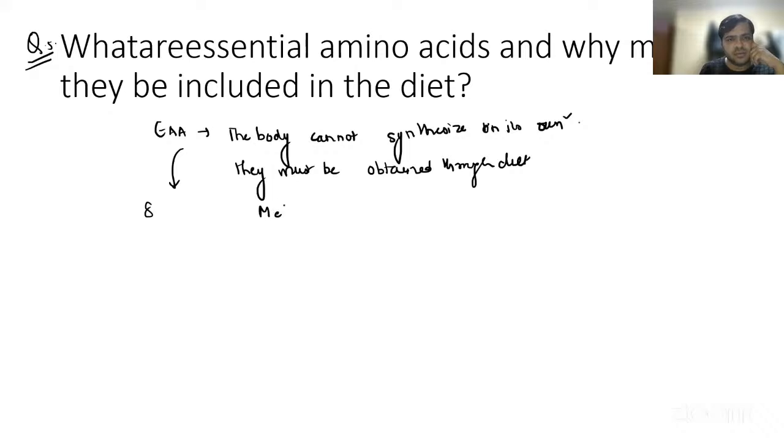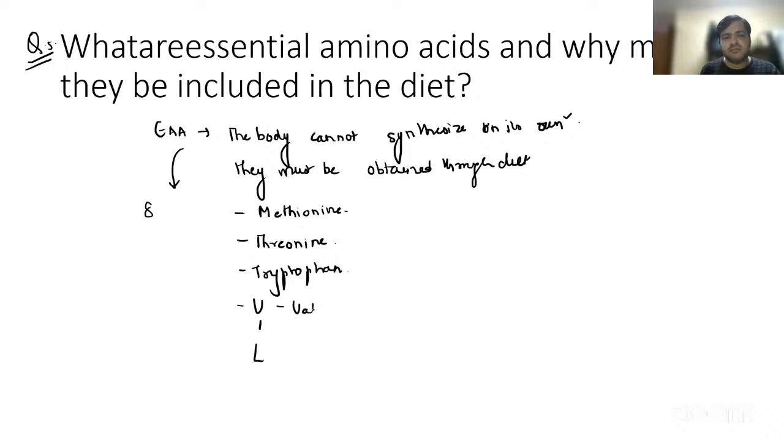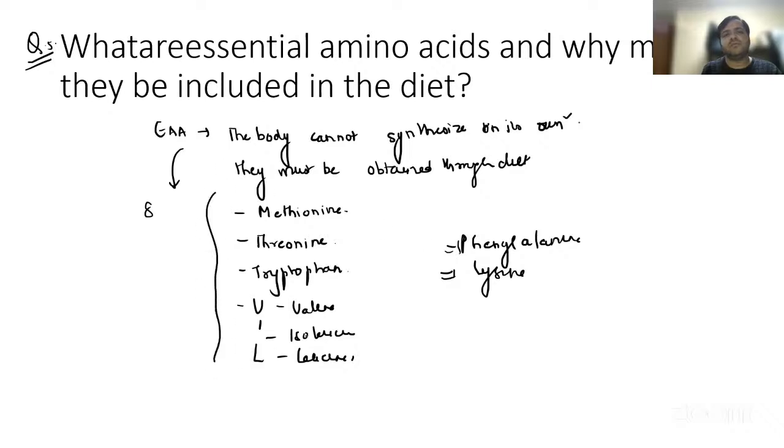Remember, it is methionine, threonine, tryptophan, all the branched chain amino acids, guys, you already know, the valine, isoleucine, and leucine, even the phenylalanine and lysine, they are also very, very important. So we have the eight essential amino acids that should be supplied via diet.